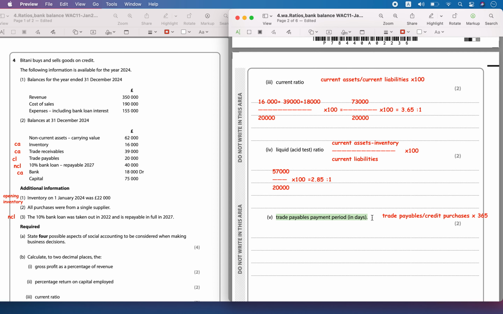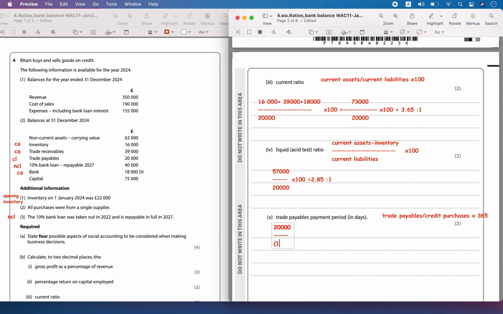And then the trade payables payment period. Let's calculate it: trade payables by credit purchases times 365. So 20,000 divided by the credit purchases. Let's calculate the credit purchases.